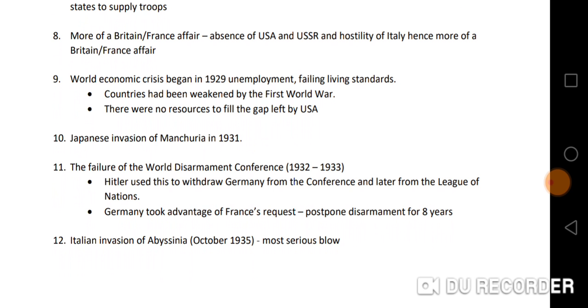And then the 10th reason why the League of Nations failed to preserve peace is due to the fact that Japan invaded Manchuria in 1931.